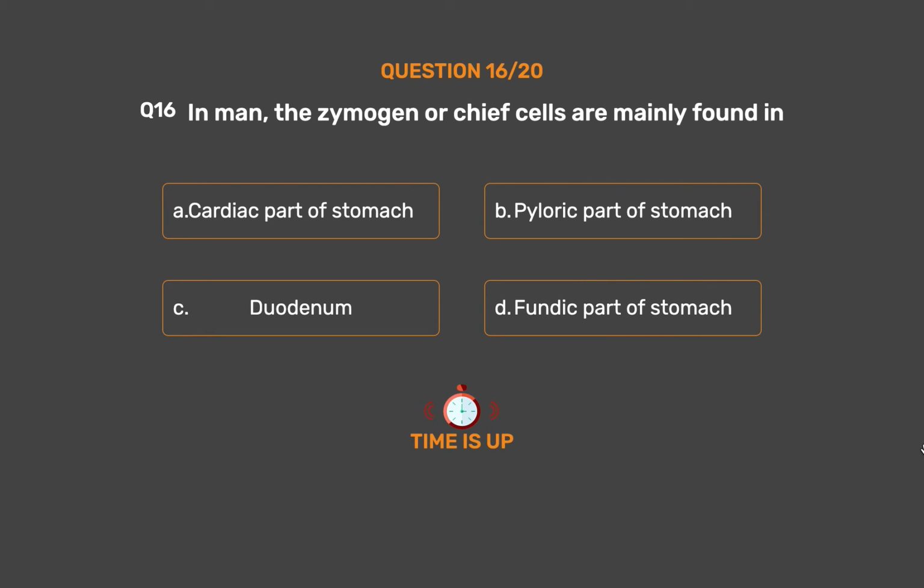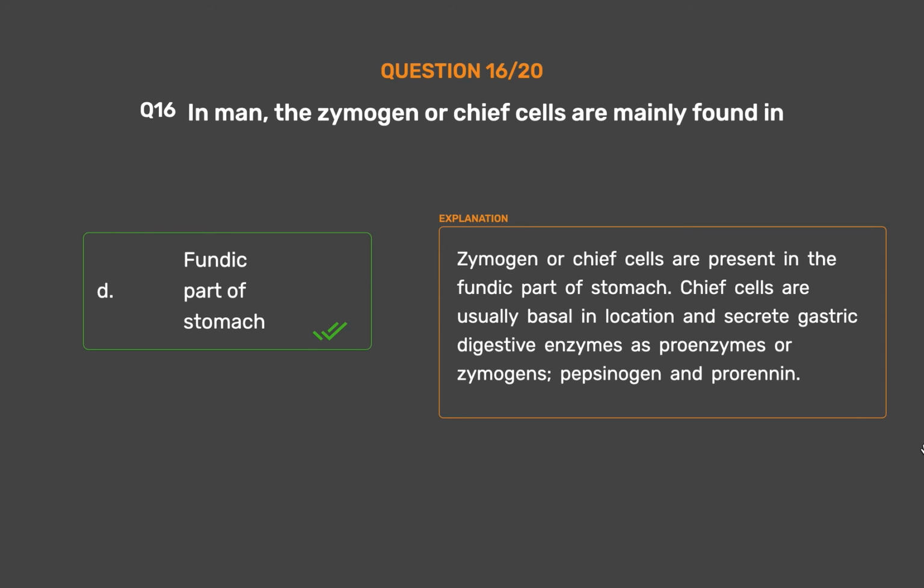The correct answer is option D. Fundic part of stomach. Zymogen or chief cells are present in the fundic part of the stomach. Chief cells are usually basal in location and secrete gastric digestive enzymes as proenzymes or zymogens, pepsinogen and prorenin.